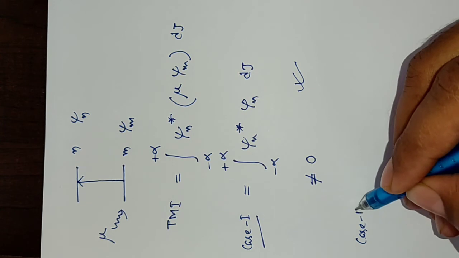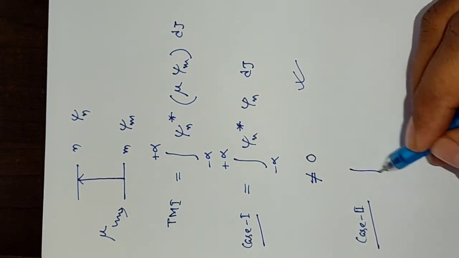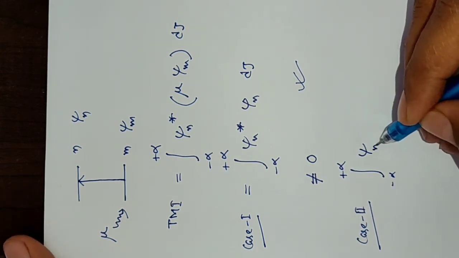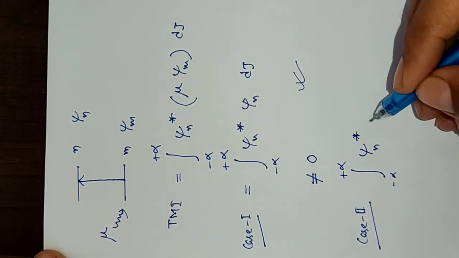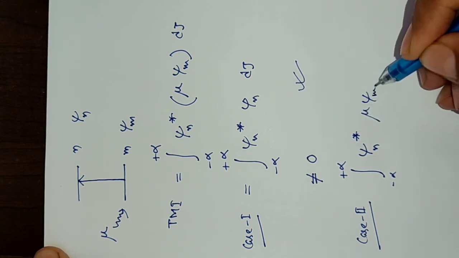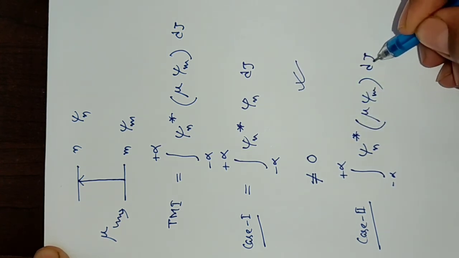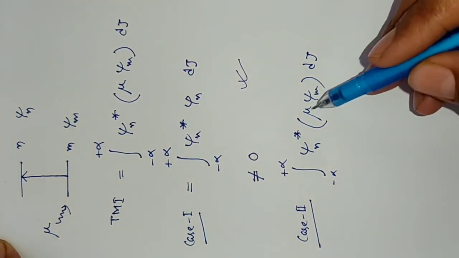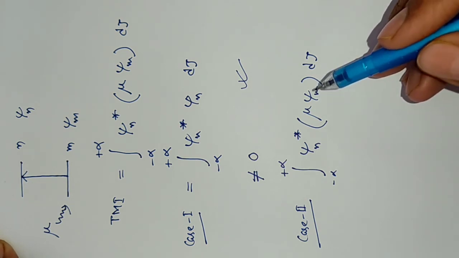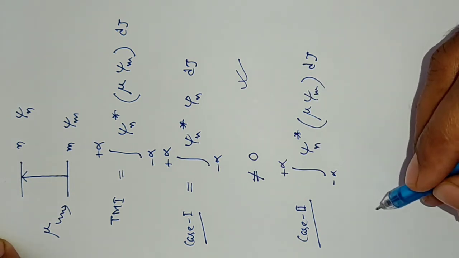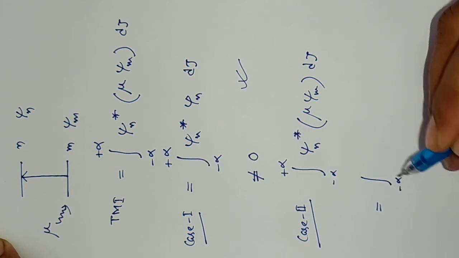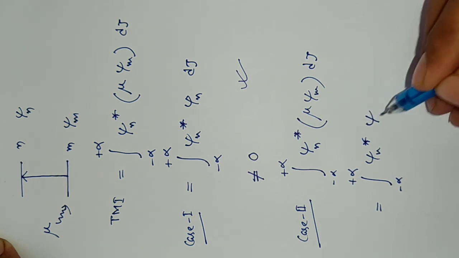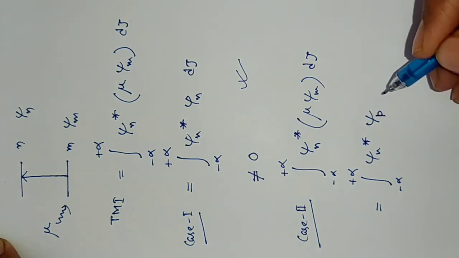Case 2. If mu is unable to convert psi m to psi n, then it will be, say, psi p.